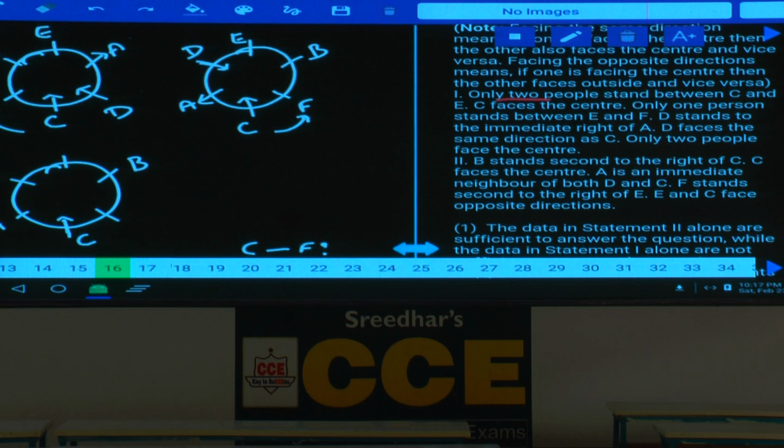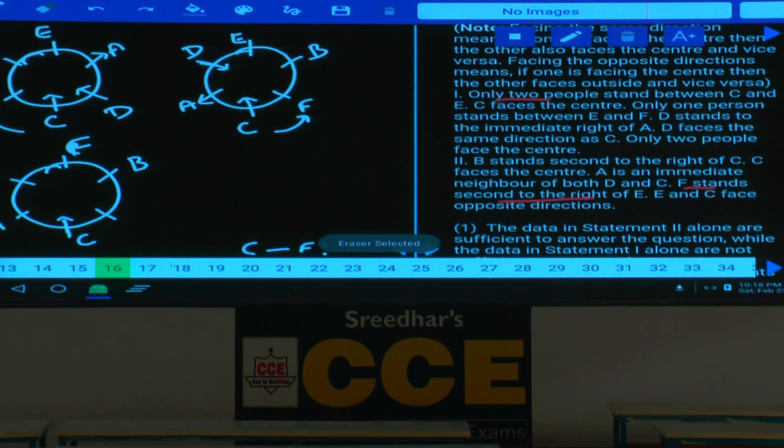E and C face opposite directions. E and C face opposite direction means C is facing the center, E must be away from the center. E can be either here or here. If E is here, this person is facing towards which direction? E and C opposite, this E is facing away from the center. If this E is facing away from the center, then what about this F? F stands second to the right of E, then F will be here. F is towards right hand side or left hand side? Left hand side. But whereas now we need to have right hand side. Hence E cannot be at this place.